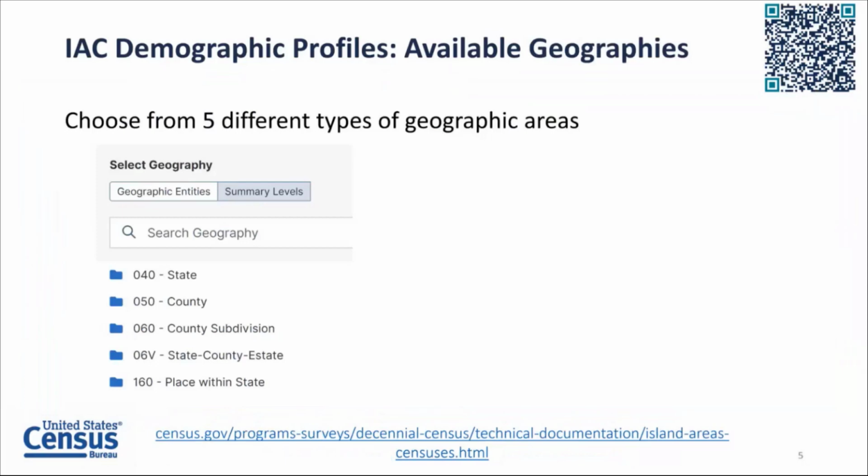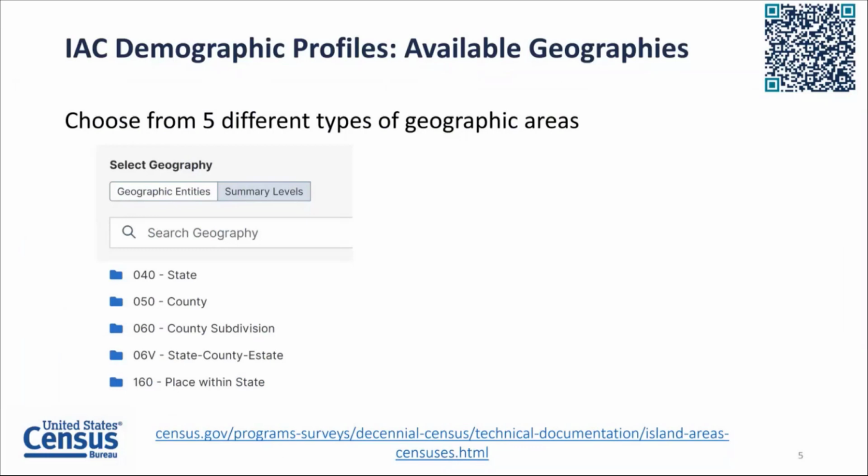The 2020 IAC demographic profiles are available for 5 different types of geographic areas or summary levels: state, county, county subdivision, estate, and place. This means you can access data for American Samoa, the Commonwealth of the Northern Mariana Islands, Guam, the U.S. Virgin Islands, and a handful of smaller geographies within each of these island areas.